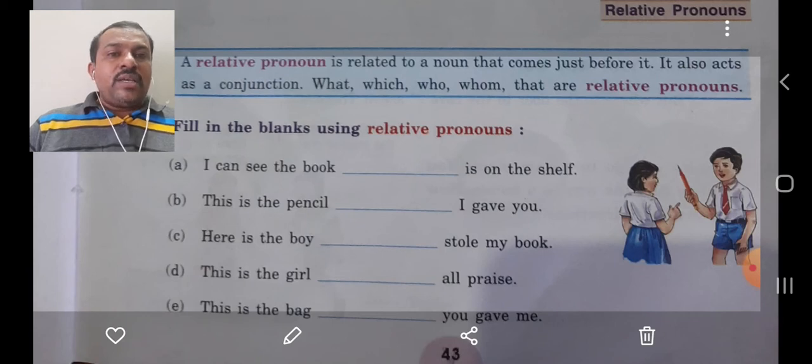Here is the boy who stole my book. This is the girl. What will come? This is the girl whom all praise. Very good. And the last one, this is the bag which you gave me. Okay, which or that, both are correct. Which you gave me or that you gave me. Clear? Very good. Let us go to the next slide.